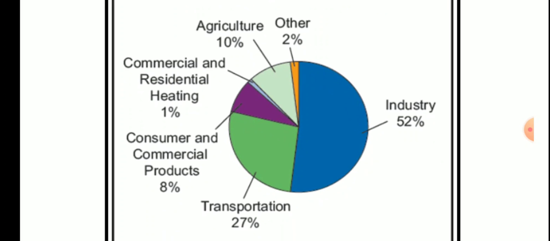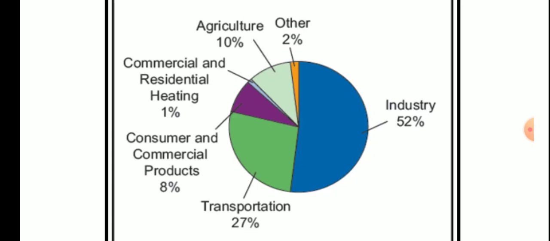Transportation, next one, is very important. Burning of fossil fuels, petroleum is burnt, we were discussing. So the two main factors that lead to air pollution are industry and transportation. If you calculate these two, they alone equal almost 79% of the total air pollutants, okay. So industry and transportation. Then next one is consumer and commercial products. There are certain products, 8%. Then other is 2%. Agriculture is 10%, I told you. And then there is commercial and residential heating, that is 1%, okay.